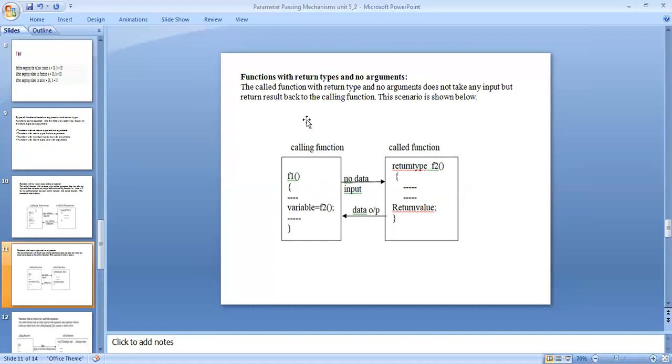You have to observe these two boxes. The calling function cannot send any input data to the called function, but the called function can return a value. Function f2 returns a value, which means the called function sends the output to the calling function. The called function with a return type and no argument does not take any input but returns the result back to the calling function. But communication is only one side in the function with return type and no arguments.